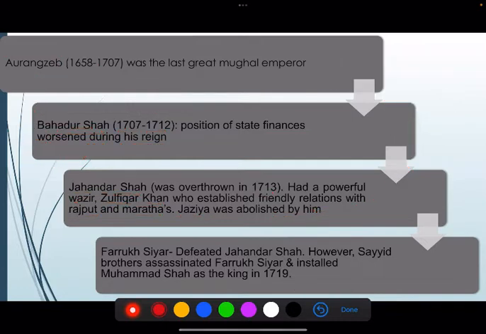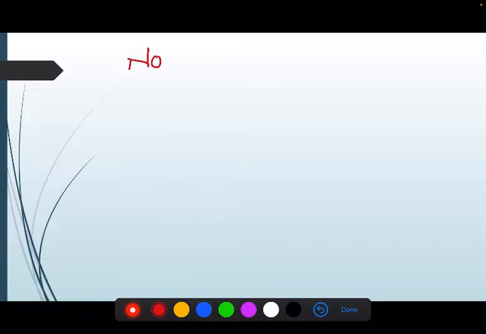After Jahandar Shah, Farooq Siyar came into power, and he defeated Jahandar Shah. However, the Sayyid brothers, who were the Sayyid brothers? The Sayyid brothers were also nobles. Nobles means, let me explain what a noble is. So I am explaining nobles in the Mughal court.